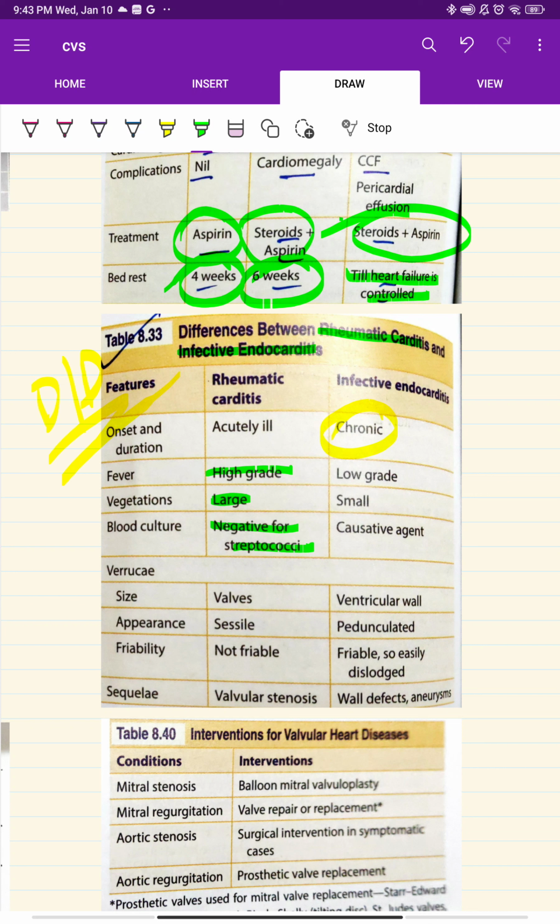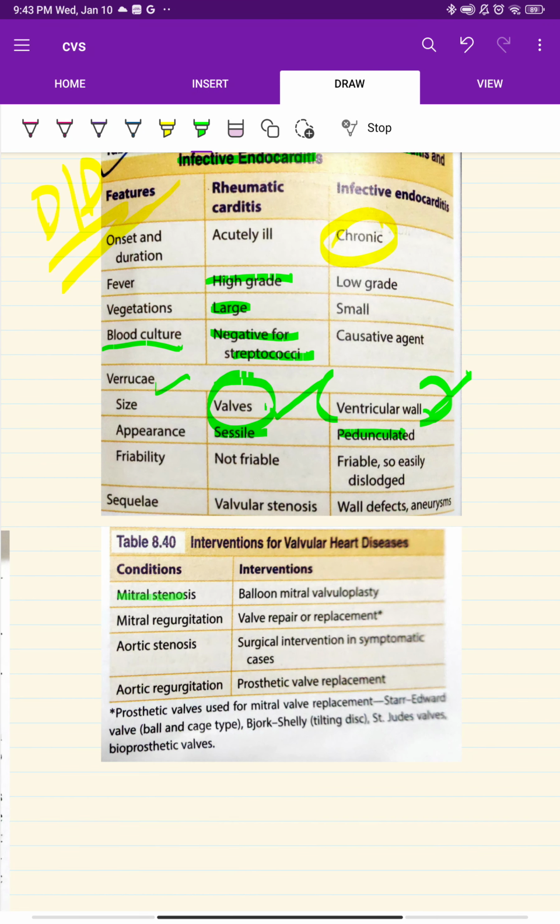Verrucae will be seen on the valves in rheumatic carditis, whereas infective endocarditis is seen on the wall. The appearance of verrucae in rheumatic carditis is sessile and not friable, whereas infective ones are pedunculated and friable. Those are the things you should look for.